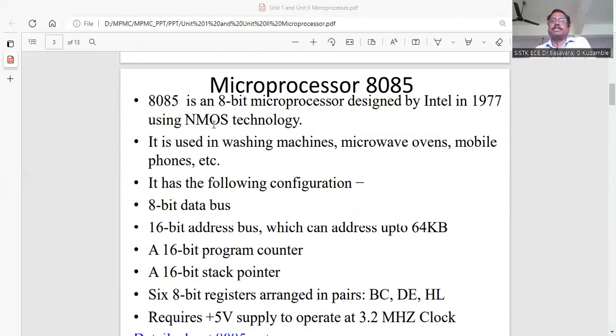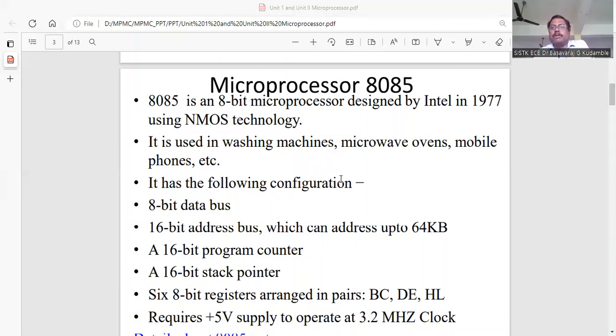We also have CMOS, a combination of both PMOS and NMOS. At the beginning they used NMOS technology. Now it is used in many embedded applications like washing machines, microphones, mobile phones, and many more.